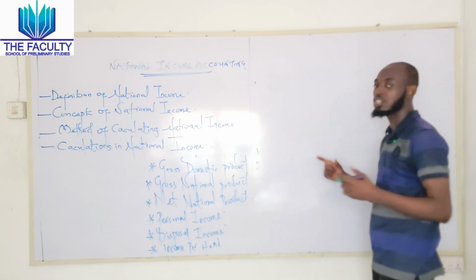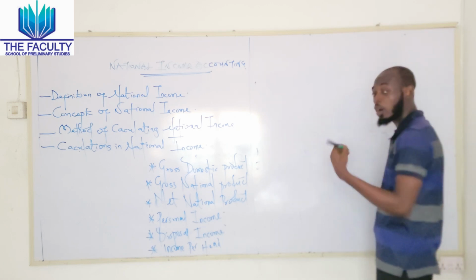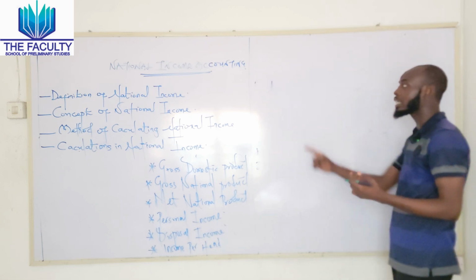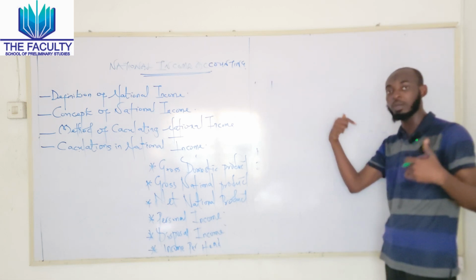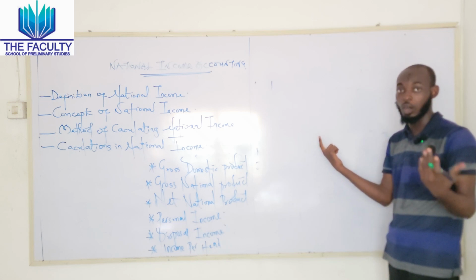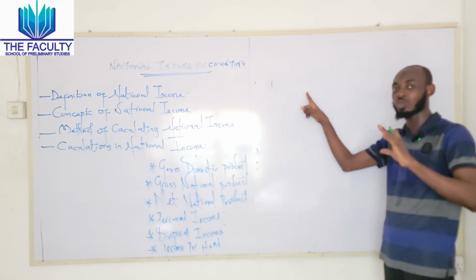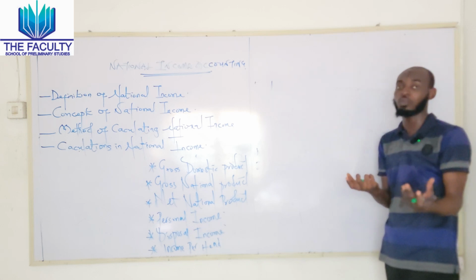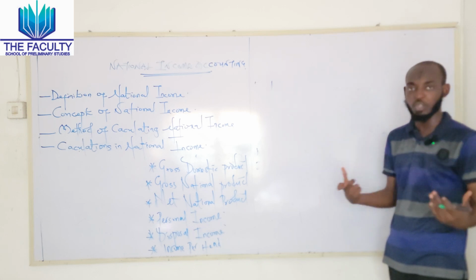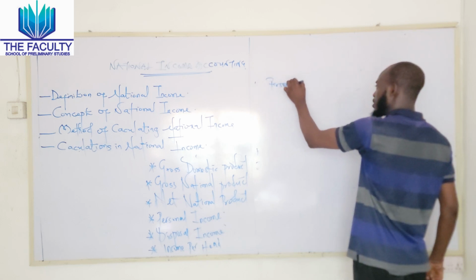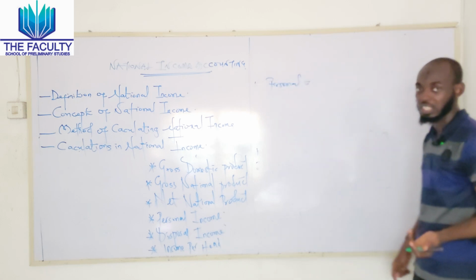Let's take, for instance, you work for a government and you receive 10,000 naira at the end of the month. Sometimes the government might say they want to remove income tax. The income left after the deduction of income tax is called disposable income. But personal income normally comes before the deduction of taxation.